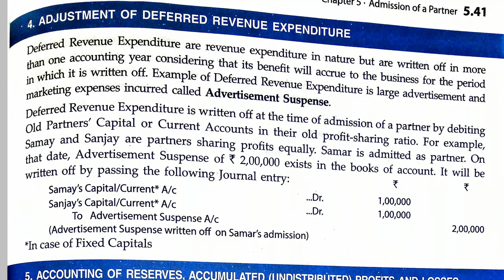One example is also given, in which the advertisement suspense account exists in the books at rupees 2 lakh, and there are two partners. So the partners will be debited in the old profit sharing ratio. If the profit sharing ratio is not given, they will be debited equally. So in this example, 1 lakh rupees has been debited to each partner, and the advertisement suspense account has been credited by 2 lakh rupees.